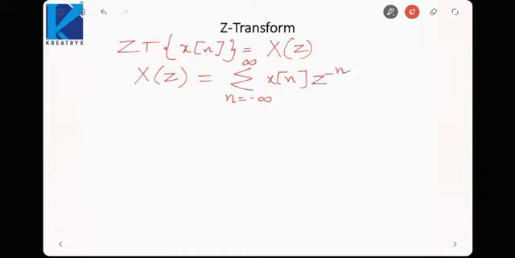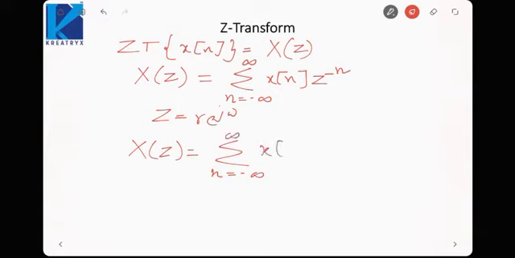Now since Z is a complex number, let us say Z is r e raised to the power j omega. Then X(z) would be sigma n equal to minus infinity to infinity x[n] r raised to the power minus n e raised to the power minus j omega n.